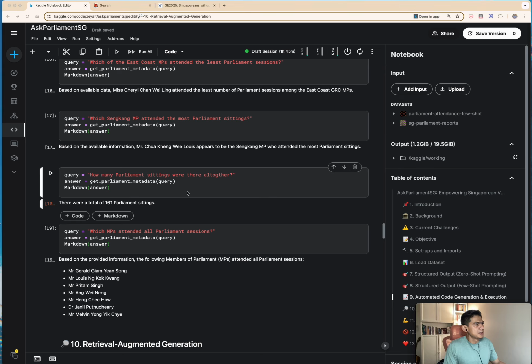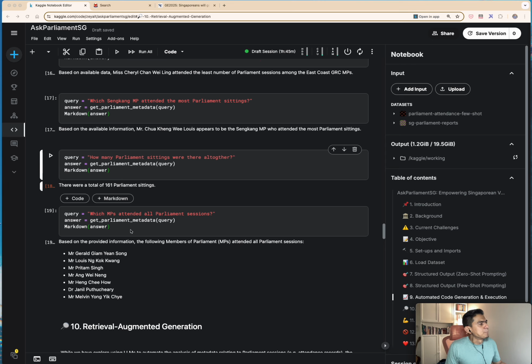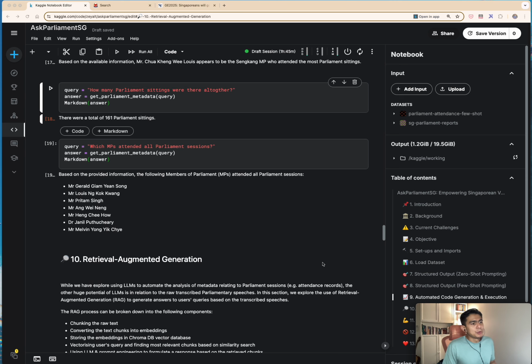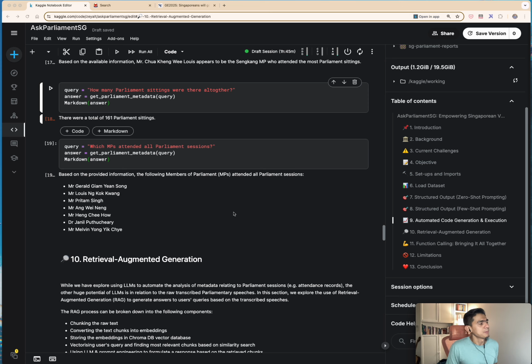Of course, how many parliament sittings were there? This is pretty straightforward. As well as which MPs attended all parliament sessions. Over the last 5 years, I believe there were 161 sessions. The following MPs are the ones who really attended every single parliament sitting. So that's on automated code generation and execution.